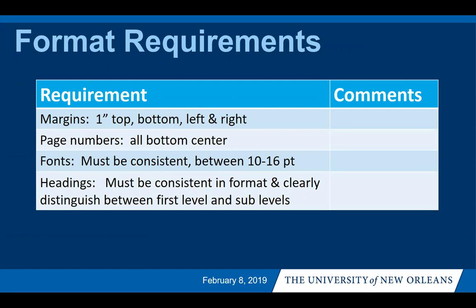Format requirements for your manuscript. The margins need to be at 1 inch top, bottom, left, and right. Page numbers need to be bottom center. Every page number should be bottom center. Your fonts must be consistent throughout your manuscript, and they are only allowed to be between 10 to 16 point font. Your headings need to be consistent in format and clearly distinguish between first level and sub-level headings.